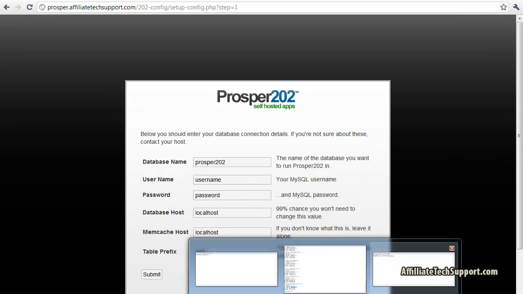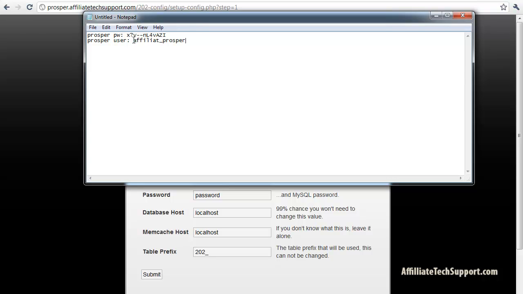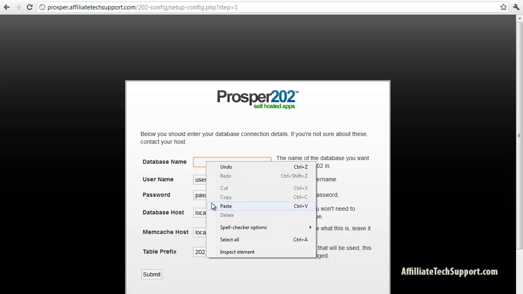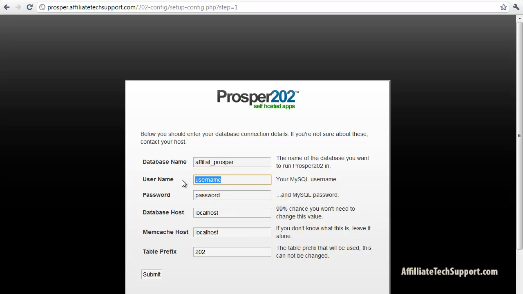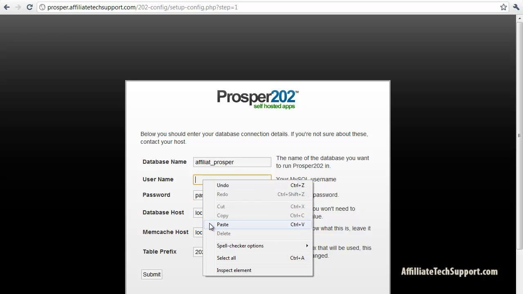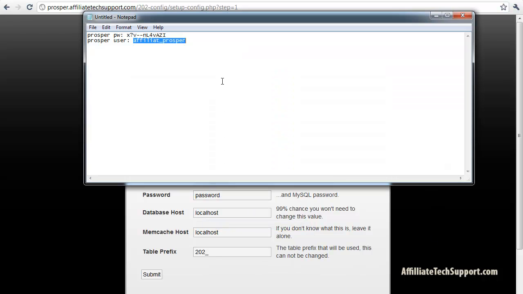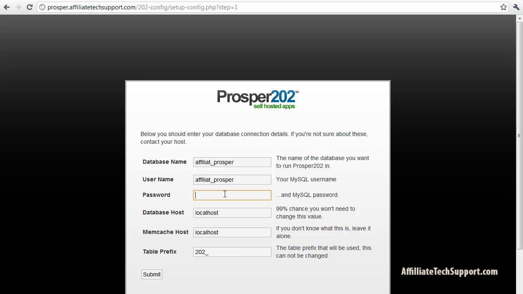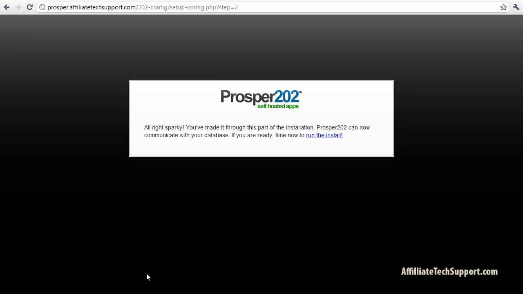So the database name is the same as the username we stored in our text file. So I'm going to bring that up. Right click, copy. Delete that, left click, paste. Username exactly the same. Left click, paste. Password. And leave this as it is. Don't touch any of that. Submit. Alright, so it accepted our details. Press run the install.